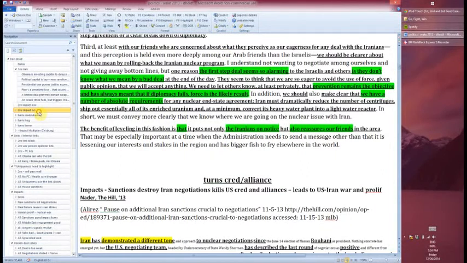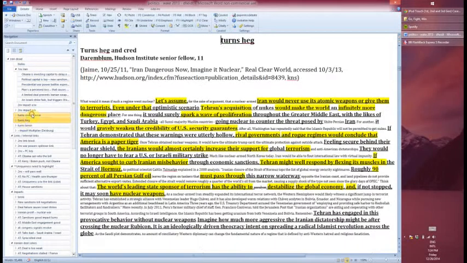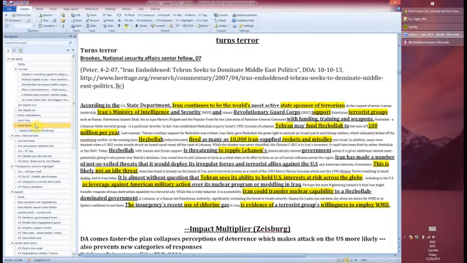Then what I like to do after writing my overview, which I like to put right after the 1NC, is some turns, right? So turns credibility and alliance, turns hegemony, turns terrorism. Last year on the presidential war powers topic, those were the pretty big impacts that almost every aff team read.